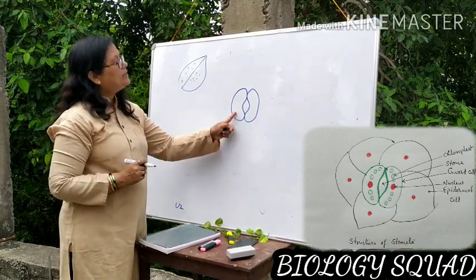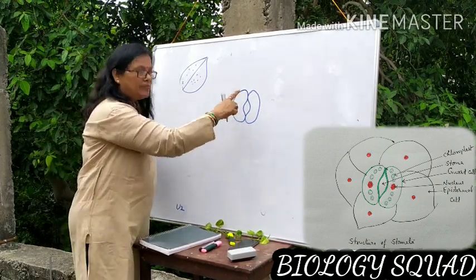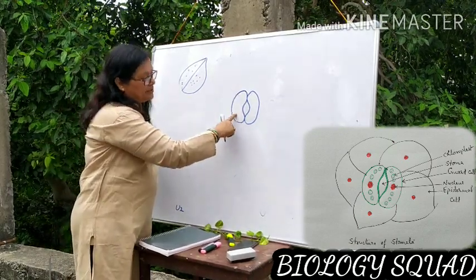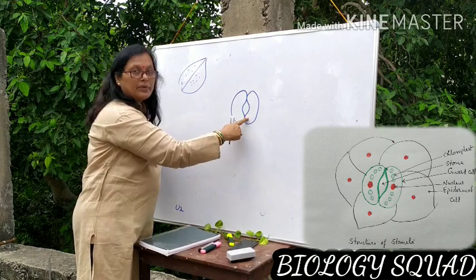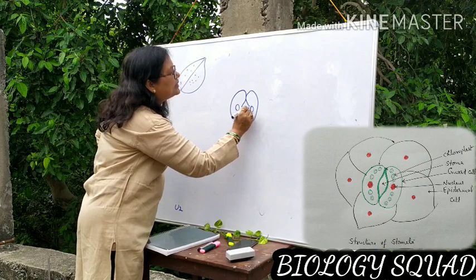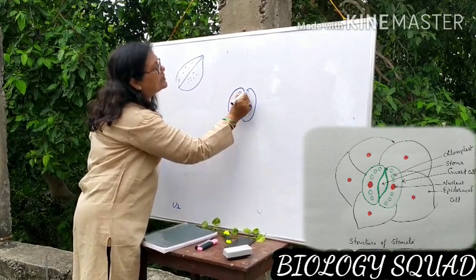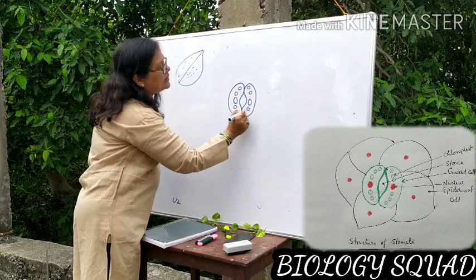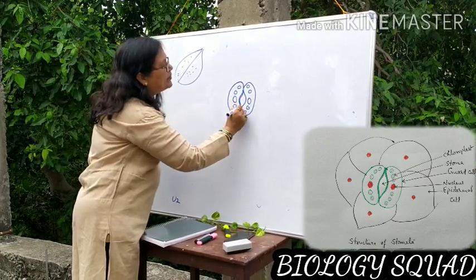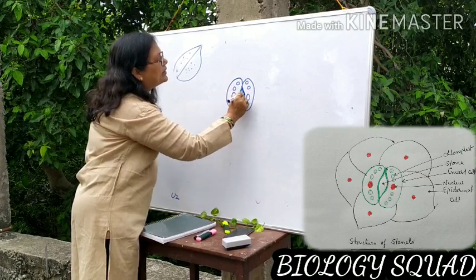They act as a door. There is a bean-shaped structure which is known as guard cell. This is the guard cell having a nucleus, and so many chloroplasts are also present in this guard cell. The inner membrane is slightly thick in the guard cell, like this.